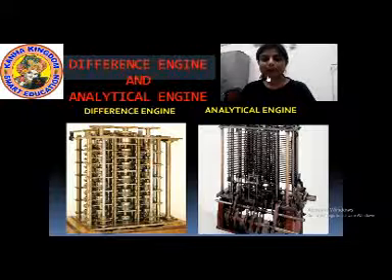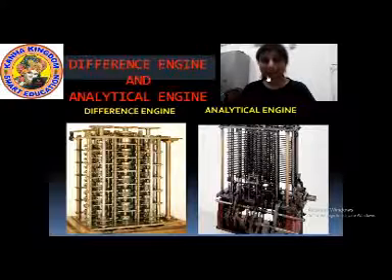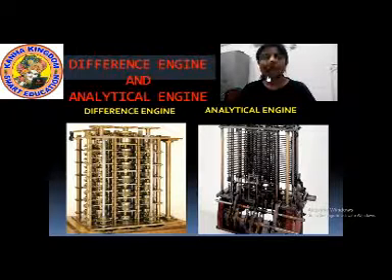These two engines became the main basis for the invention of modern computers. And who was the person behind this invention? He was Charles Babbage, who is also known as the father of computer. Okay, students?